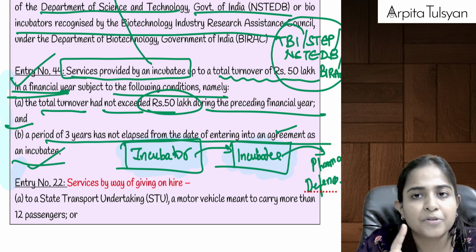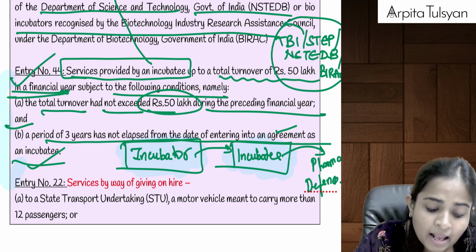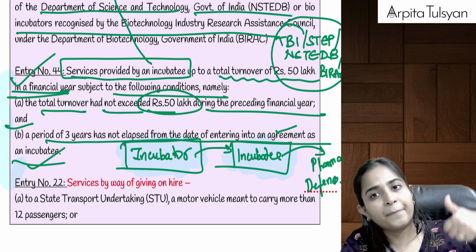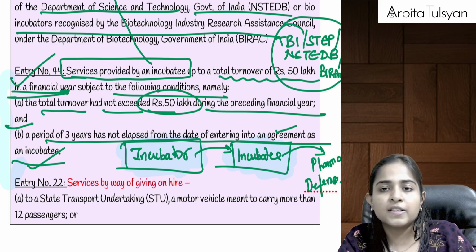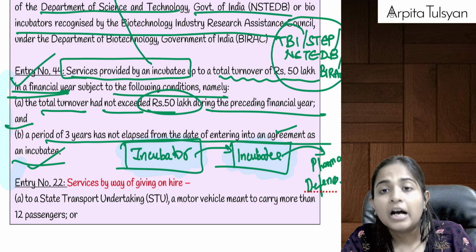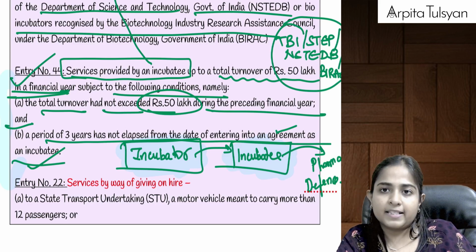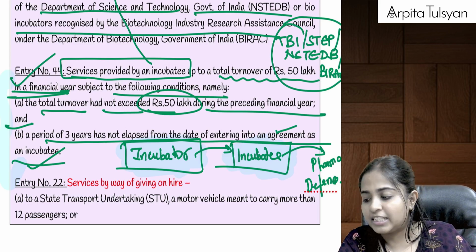So basically the exemption is available only for the first 3 years, provided your turnover in the preceding financial year has not exceeded 50 lakh rupees. If all these conditions are fulfilled, then in the current year, up to a turnover of 50 lakhs, GST will be exempted.